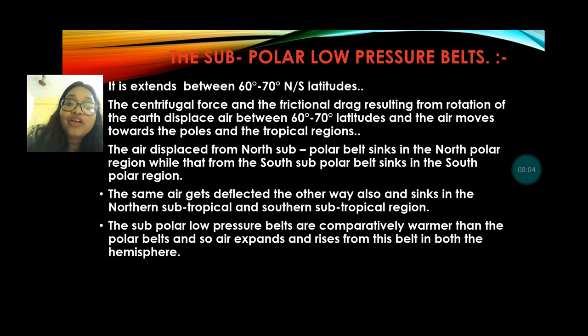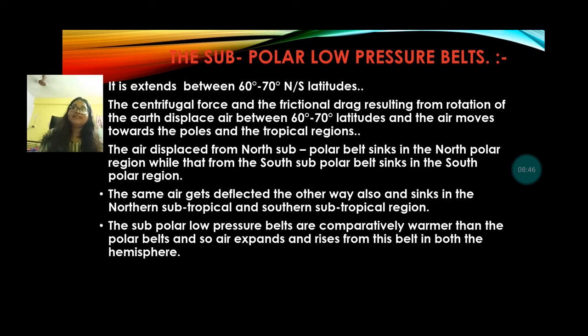The centrifugal force, the frictional force, and the rotation of the earth displace the air between the 60 degree to 70 degree latitudes, and air moves towards the poles and the tropical regions. Here the air displaced in the north subpolar belt sinks into the north polar region, while that from the south subpolar belt sinks into the south polar region. In both hemispheres, northern and southern, the same air gets deflected the other way and sinks in the northern subtropical and southern subtropical regions.